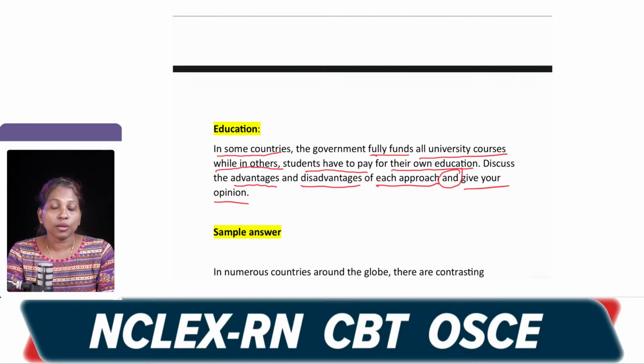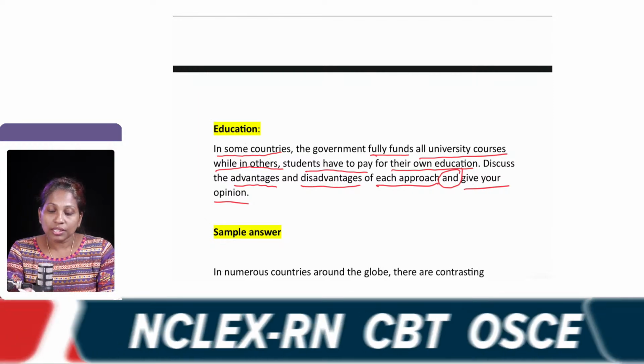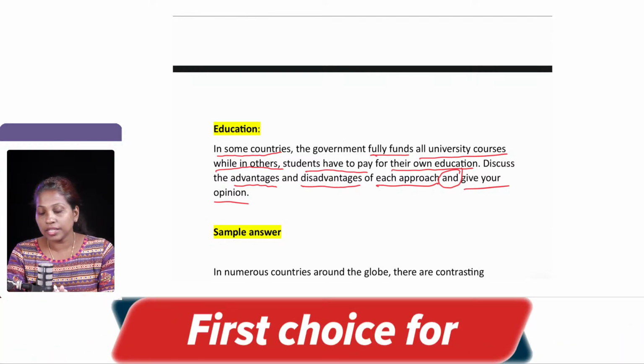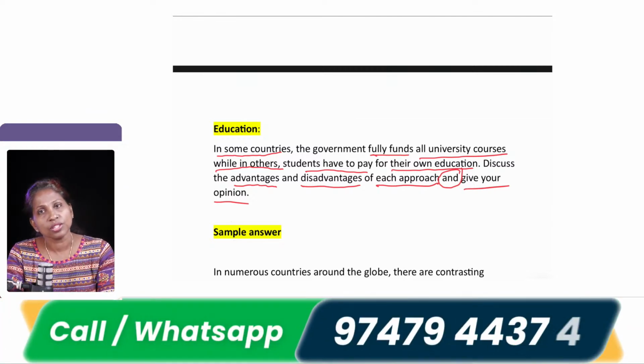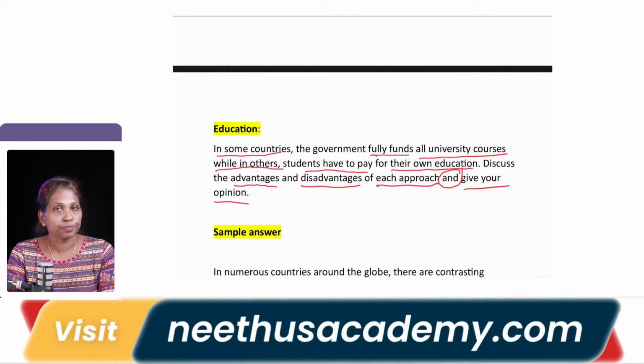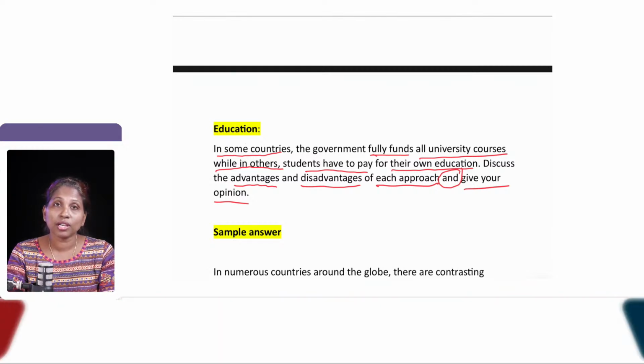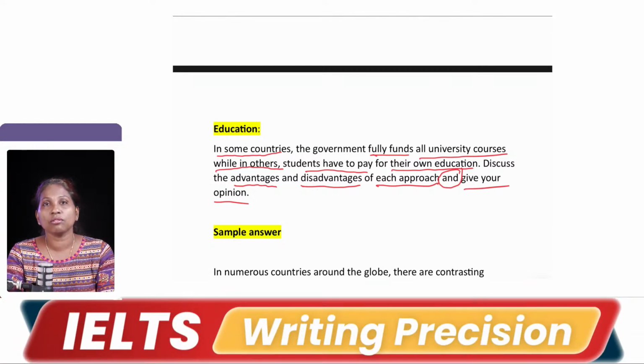Now if this part, and give your opinion, is not a part of this essay question, then this becomes a simple advantage-disadvantage essay, wherein you present the benefits and the demerits of these two approaches, right. But they have added something: you discuss the benefits and the drawbacks, plus give us your opinion on this particular scenario. So this is the essay type.